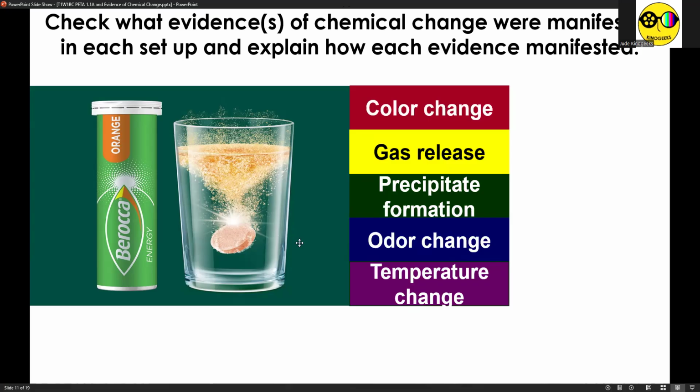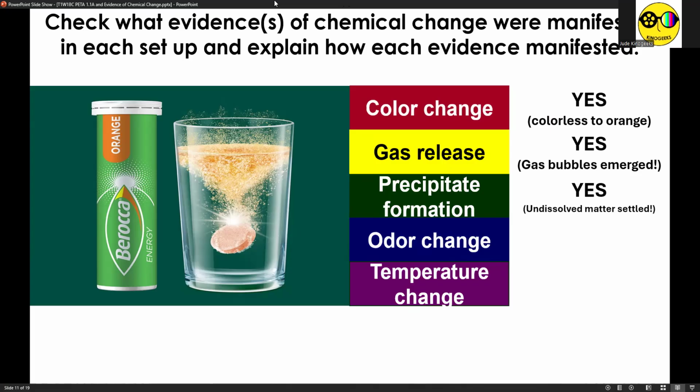So when I asked groups 1 and 4 to dissolve their 1 Berocca tablet in water, of course, there's color change from colorless to orange. There's also gas release due to the emergence of bubbles. There's also precipitate formation wherein undissolved matter settled. But for other groups, no, they were able to completely dissolve the tablet in water.